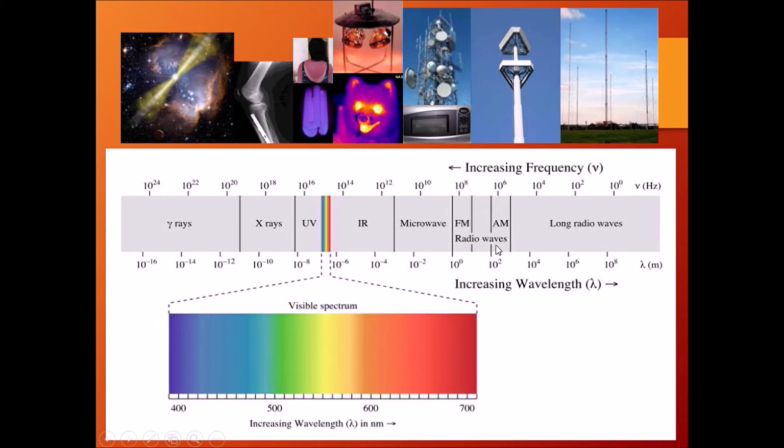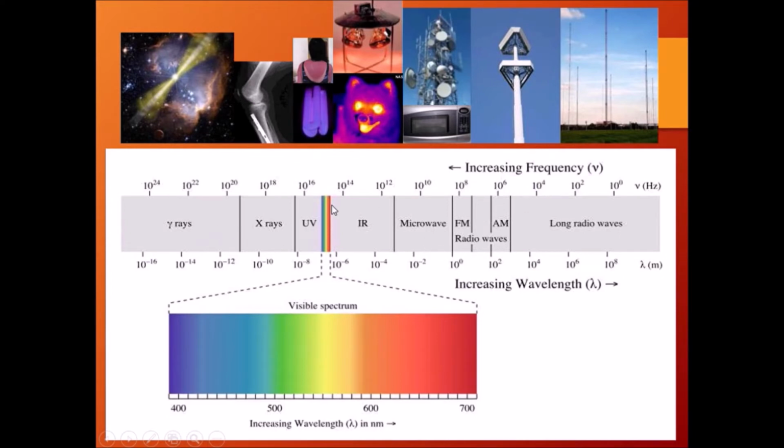But frequency and wavelength are inversely proportional to each other. So if radio has the least frequency, since it is inversely proportional, obviously it will have the longest wavelength. So radio has the least frequency but the longest wavelength, whereas gamma has the most frequency but the least wavelength. So that's very important.